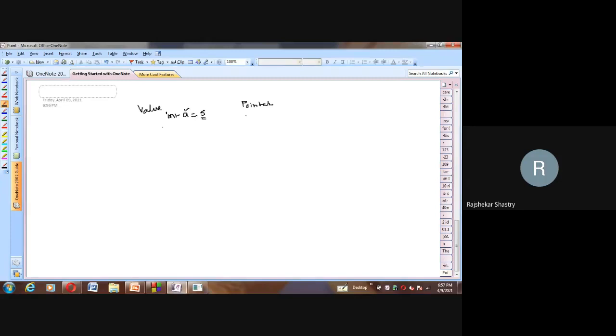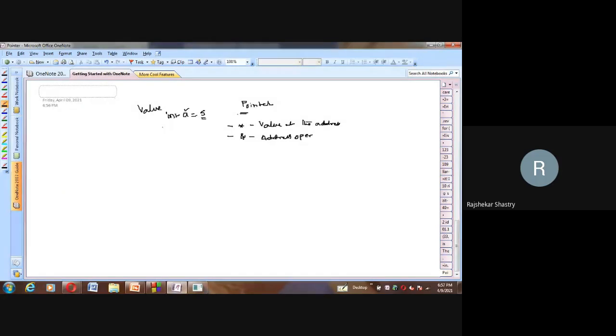So how do we declare pointers? What are the operators to be used in dealing with pointers? For pointer dealing, we use two types of operators. One is asterisk, the other one is ampersand. The ampersand operator is called the address operator, whereas asterisk is the value at address operator. These are the two operators we use to deal with pointers, or to write programs using pointers.